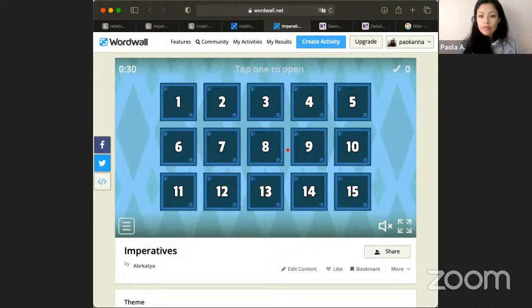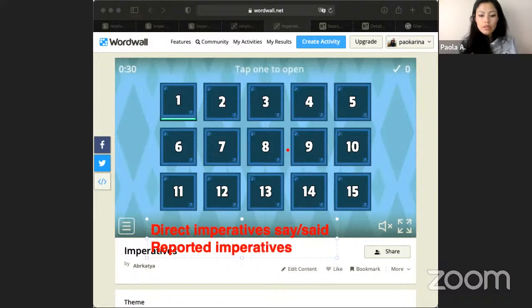With direct imperatives, we use say, or said in any other tense. And with reported imperatives, we use tell, told, right? So let's start. Let's recognize first the imperative.